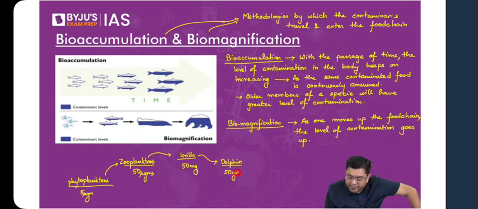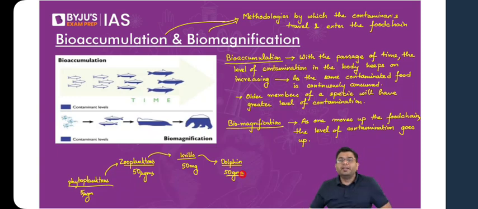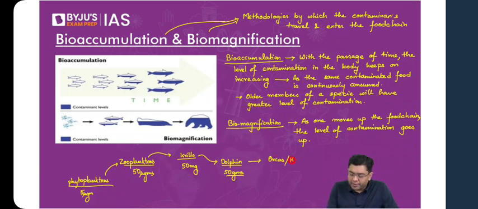Now let's suppose these dolphins are eventually hunted by the greatest hunters of the planet, the killer whales or orcas. Each of the orcas will consume only 2 of the dolphins, let's assume. So by the time we talk about an orca, or a killer whale, what is the amount of contamination there? It is 100 grams.